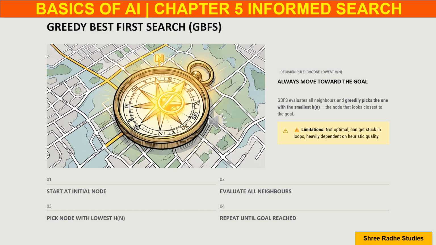Greedy best first search is one of the simplest informed search algorithms. It always chooses the node that appears closest to the goal. The algorithm only uses h(n) and ignores the actual distance already traveled. The process starts from the initial node. Then it evaluates all neighboring nodes. After that, it selects the node with the smallest heuristic value and repeats the process until the goal is reached. This approach is extremely fast and simple. However, it has limitations. It may get stuck in local optima, it does not always find the shortest path, and its performance depends heavily on the quality of the heuristic function.